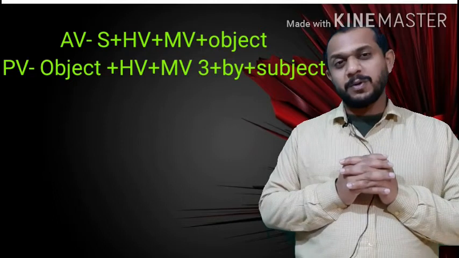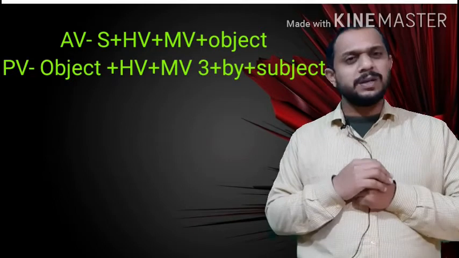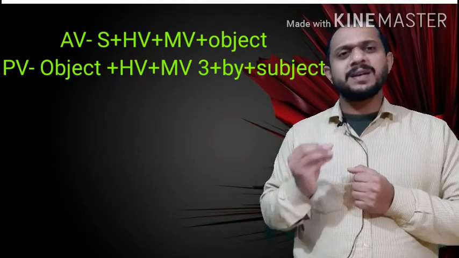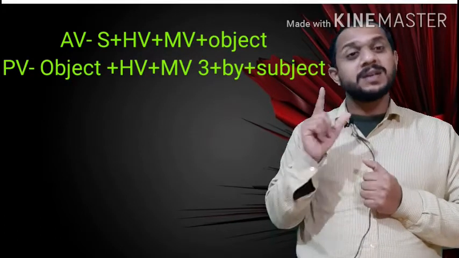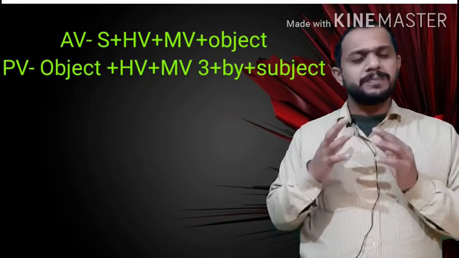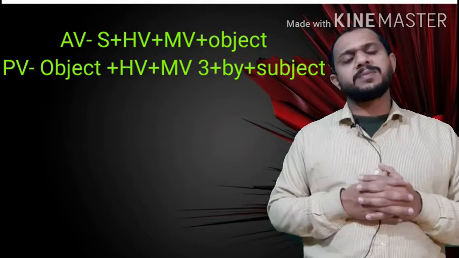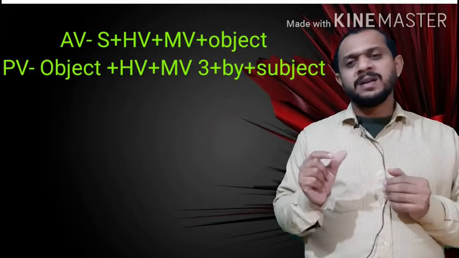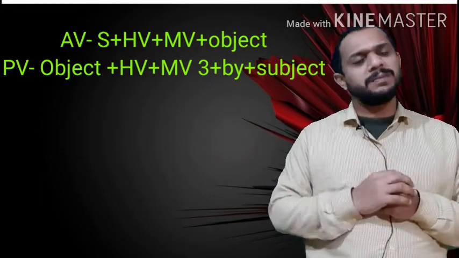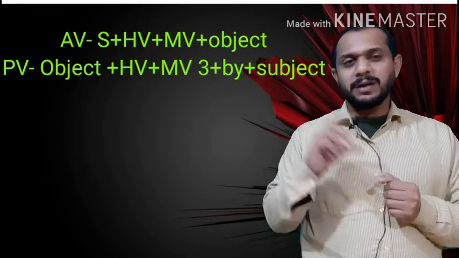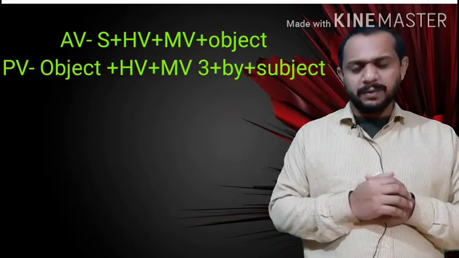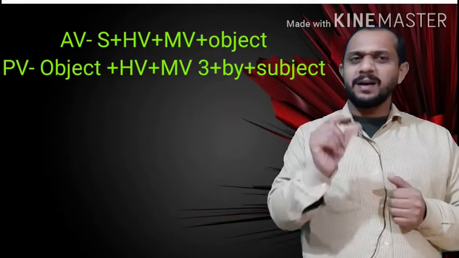But what about the flow? How to show continuity or progress or flow? For showing continuity, we attach being also. We will attach being with the helping verb: is, am, are plus being. In case of past continuous, you will also follow the same rule. You will keep the same helping verb of the same tense, was, were. But for showing continuity or flow, we will attach being, means was, were plus being.